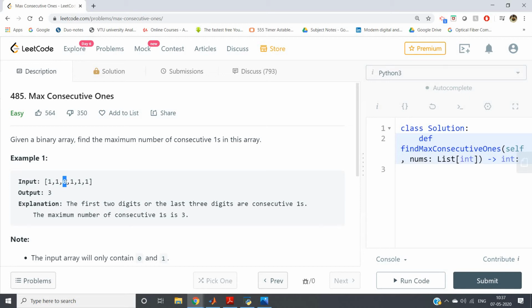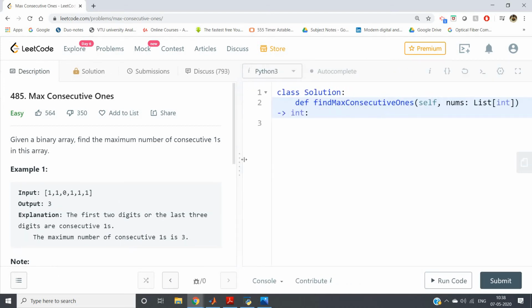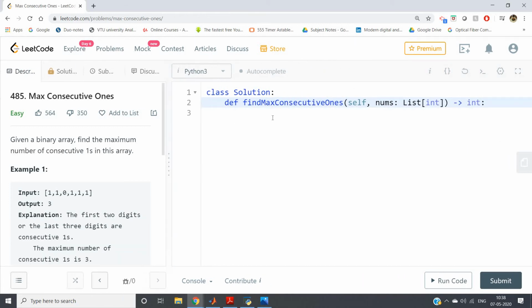And in that list we will traverse and find the maximum length of the element string inside the list. Whatever maximum length we get, that is nothing but the maximum consecutive number of ones. So here I am writing a simple solution. Just check this code. I think it will be clear after you watch the code.